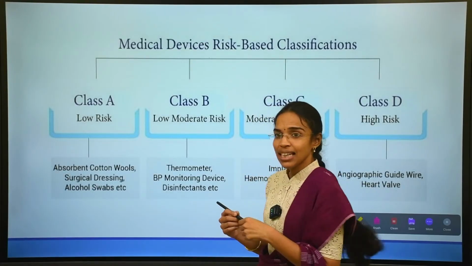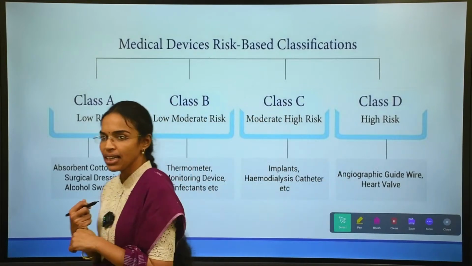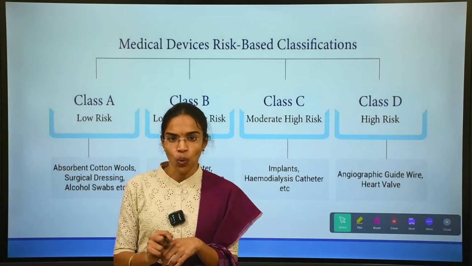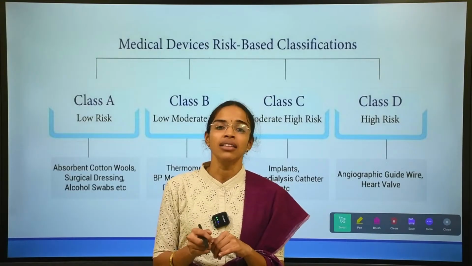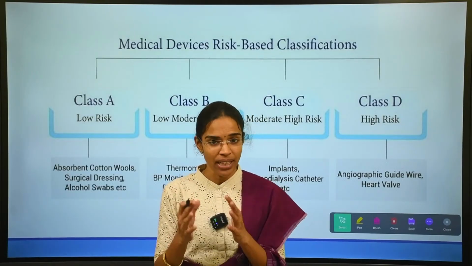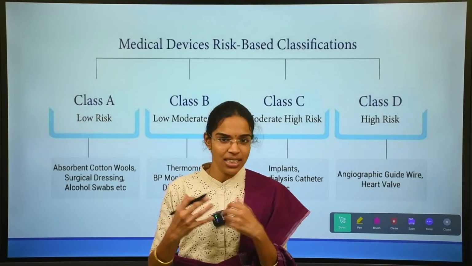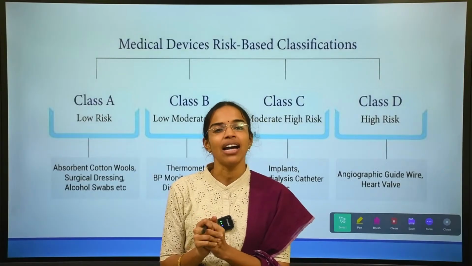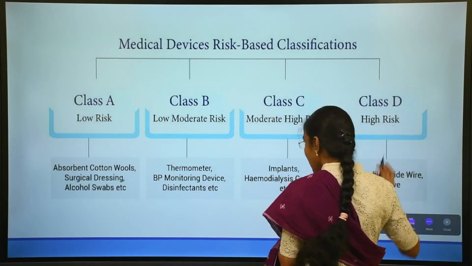So what is the risk-based classification here? According to CDSCO MDR 2017, CDSCO has classified the devices, based on all the parameters and principles we have discussed so far, into four classes: class A, B, C and D.